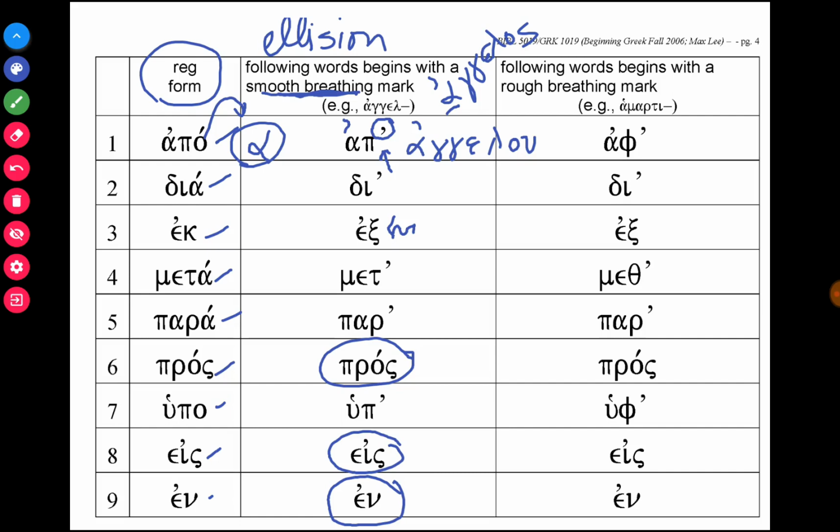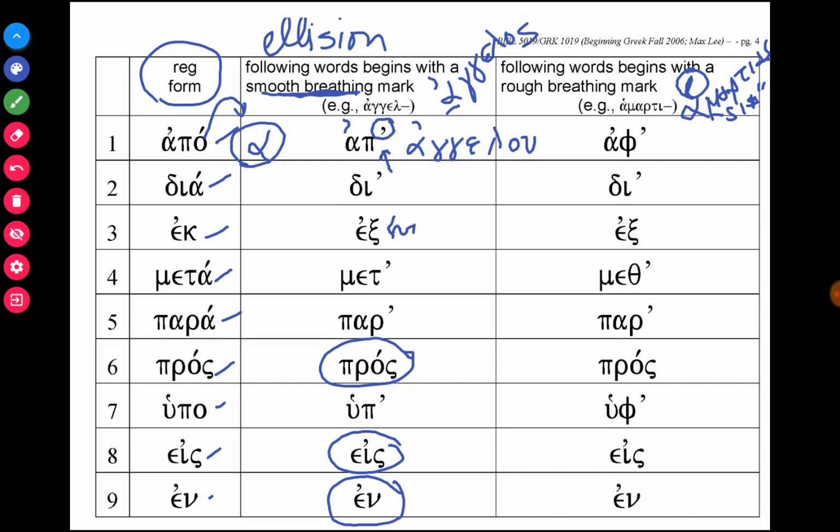There's also one more rule: what happens if the word that follows doesn't begin with a smooth breathing mark, but a rough breathing mark. So this is a rough breathing mark. The example I would use is hamartia, which means sin. And here you have a rough breathing mark. So if I were to write the genitive form, it would be hamartias with a sigma. And notice that there's an extra step.